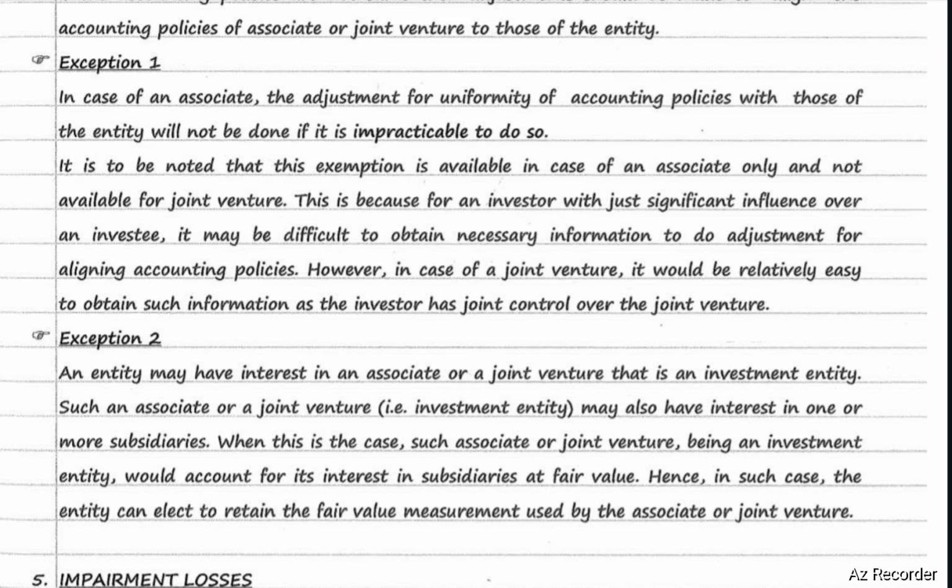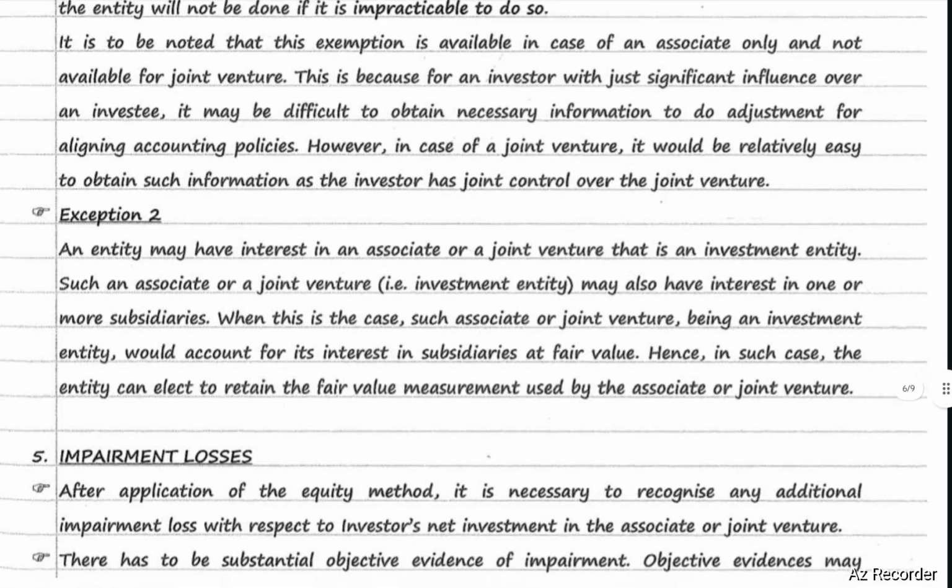Exception number 2. An entity may have interest in an associate or joint venture that is an investment entity. Such an associate or joint venture that is an investment entity may also have interest in one or more subsidiaries. When this is the case, such associate or joint venture, being an investment entity, would account for its interest in subsidiaries at fair value. Hence, in such case, the entity can elect to retain the fair value measurement used by associate or joint venture.